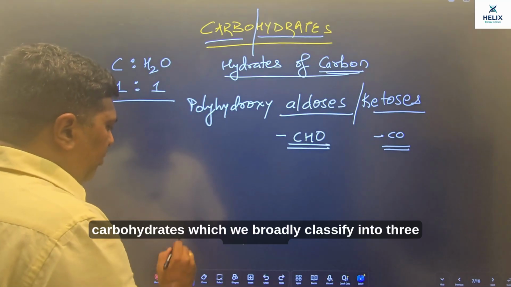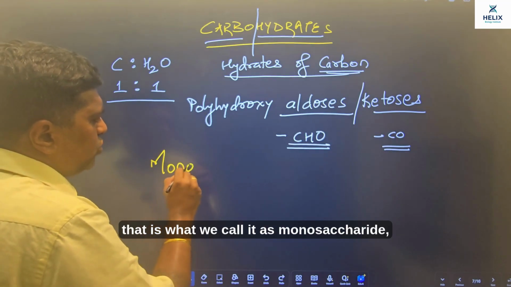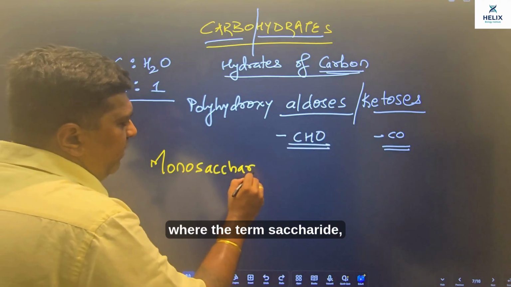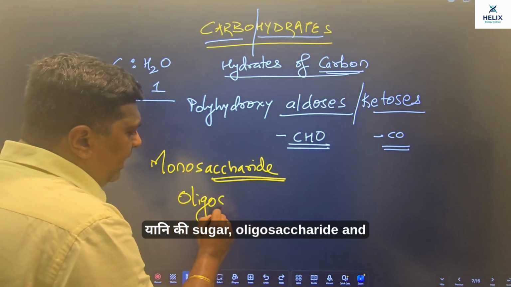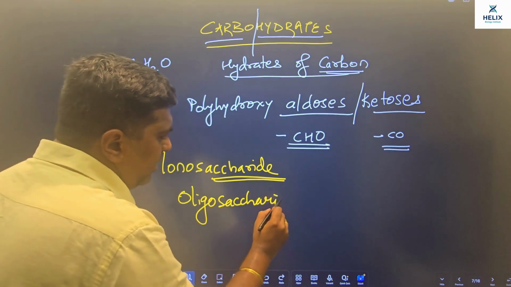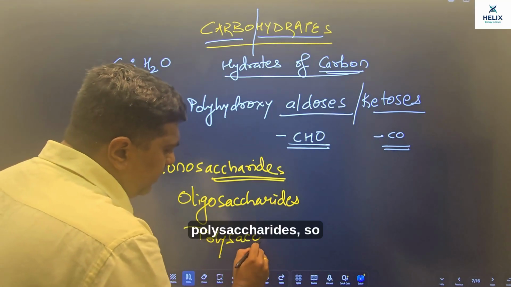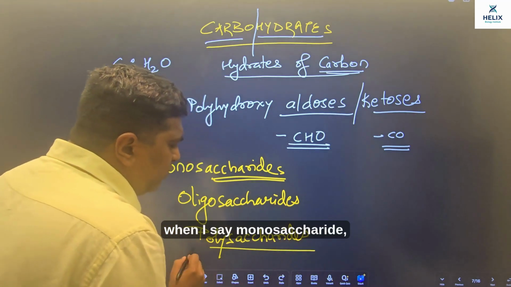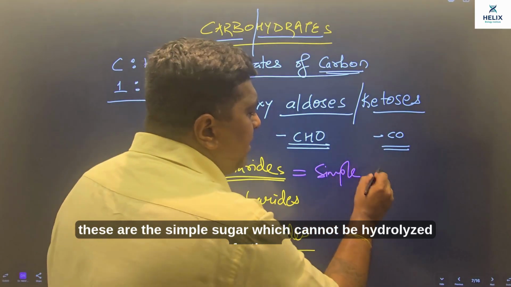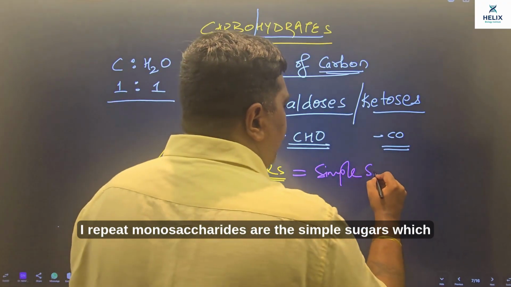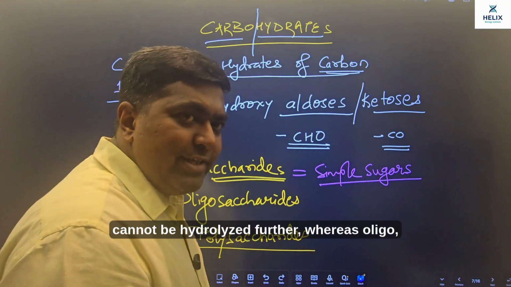Carbohydrates, which we broadly classify into three categories, that is monosaccharide, where the term saccharide यानी कि sugar, oligosaccharide and polysaccharides. Okay, so when I say monosaccharide, these are the simple sugars which cannot be hydrolyzed further. I repeat, monosaccharides are the simple sugars which cannot be hydrolyzed further.